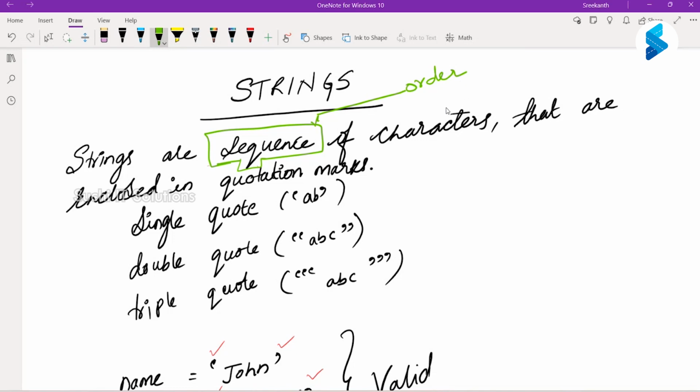I'll talk about it, but remember, strings are a sequence of characters that are enclosed in quotation marks. You can use a single quote, double quote, or a triple single quote or a triple double quote. Generally what we have is a single quote and a double quote, but Python also supports a triple quote. Technically, since we don't have a triple quote character, we use either triple single quote or triple double quote.